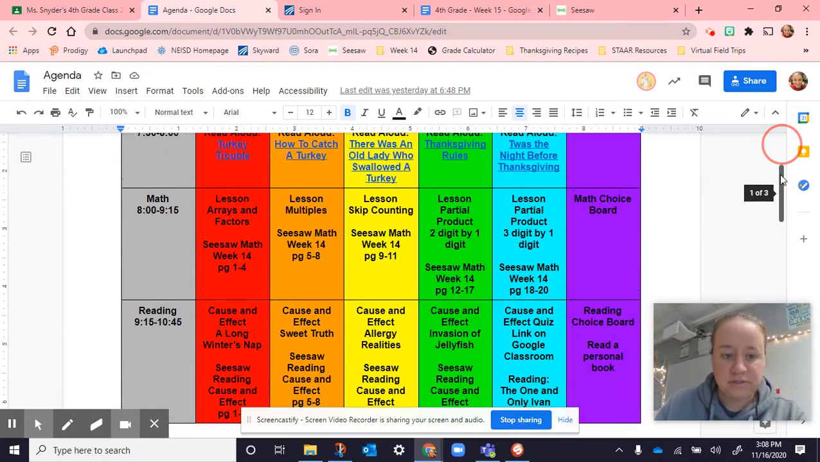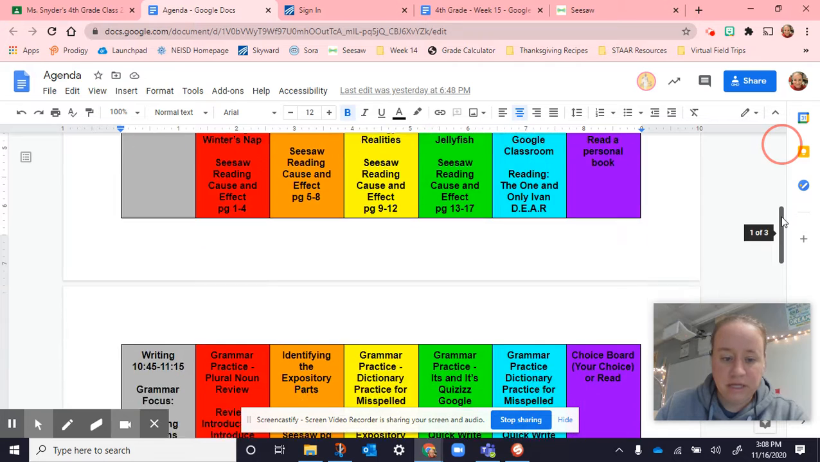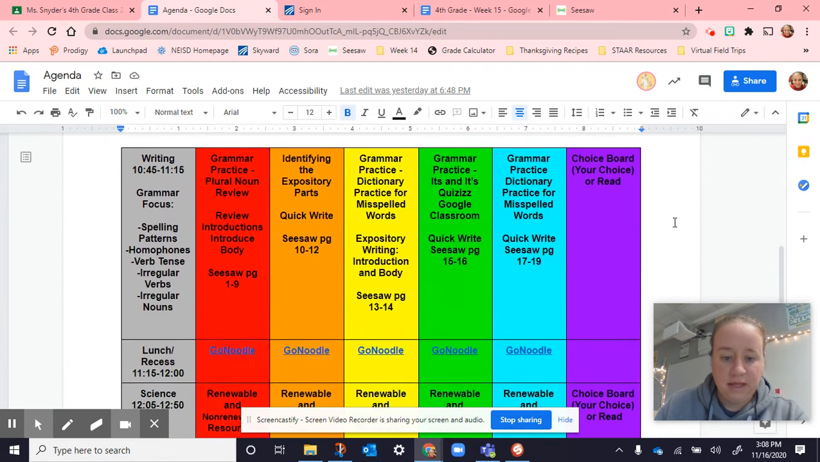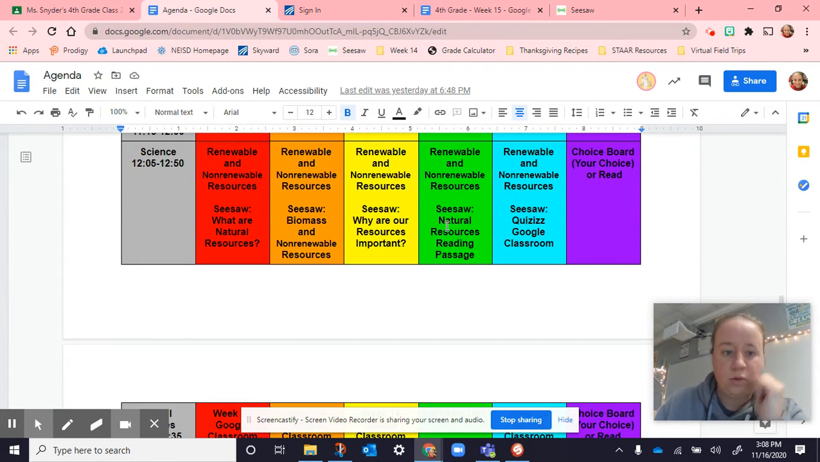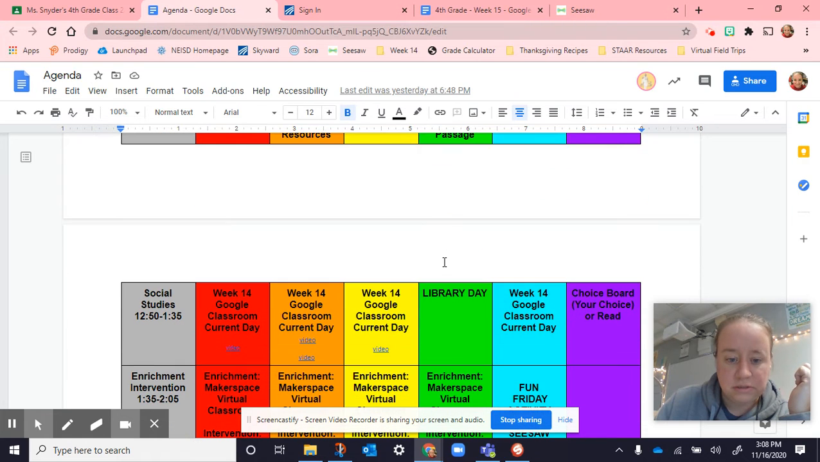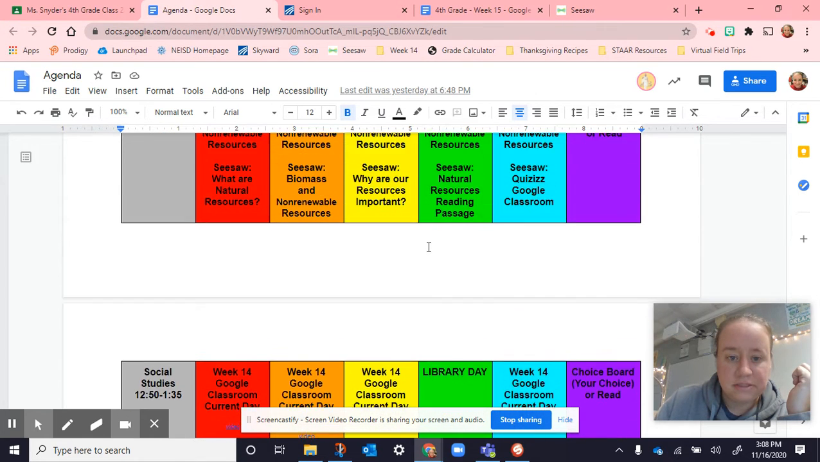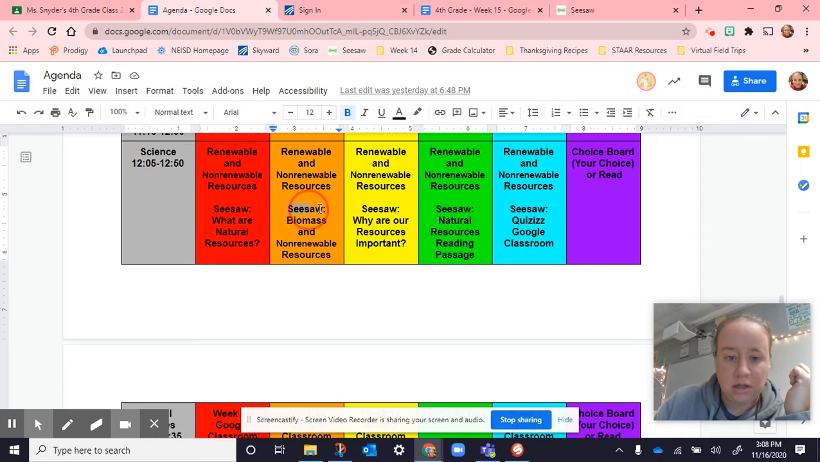This is going to be for Tuesday. So we'll do math, reading, and writing all together. And then you'll go to lunch and recess. And when you come back, you'll start science. So I'm looking at this orange box here, and we're still going over renewable and non-renewable resources. Today we're going to be talking about biomass and non-renewable resources. So this is all in your Seesaw. So I'm going to head over to Seesaw.